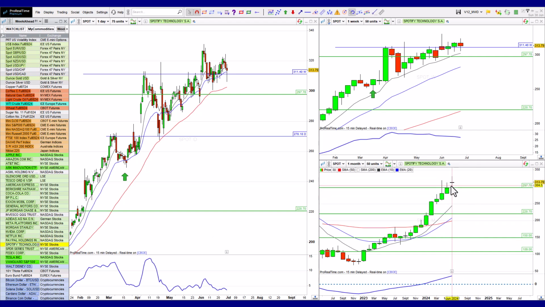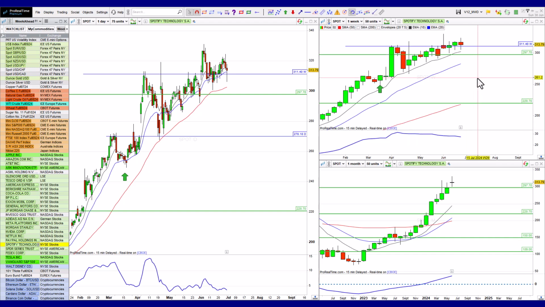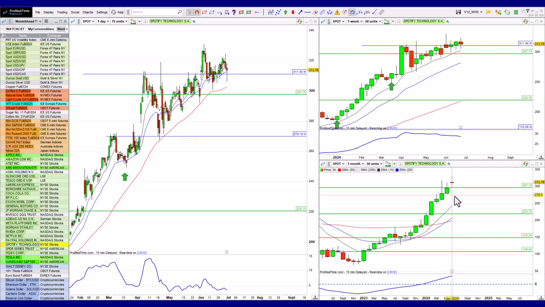Spotify is also running a little bit out of exhaustion here, but it's consolidating a lot in this area. So we'll see whether there's a correction, a bigger correction, or whether we get that consolidation and then a continuation to the upside there.